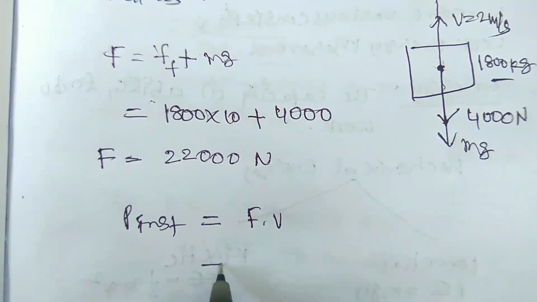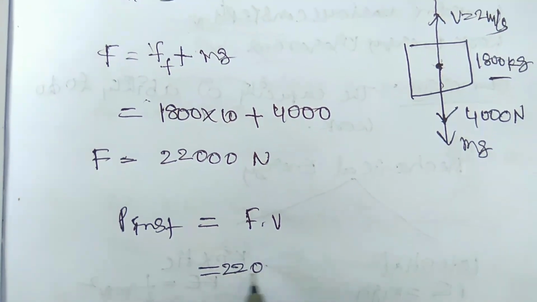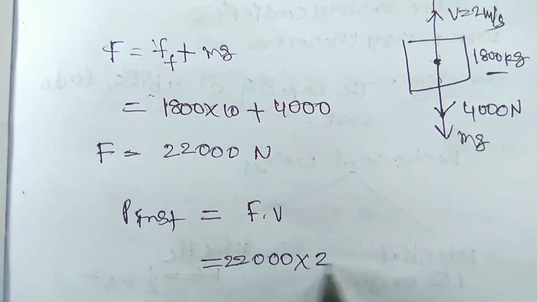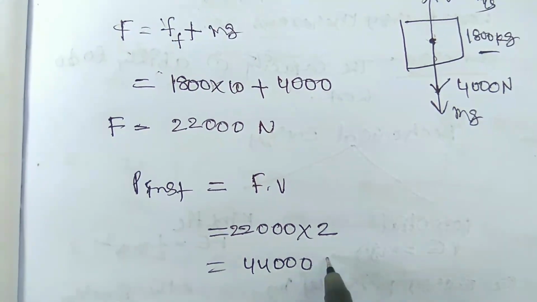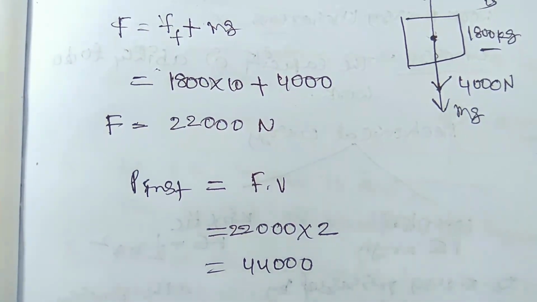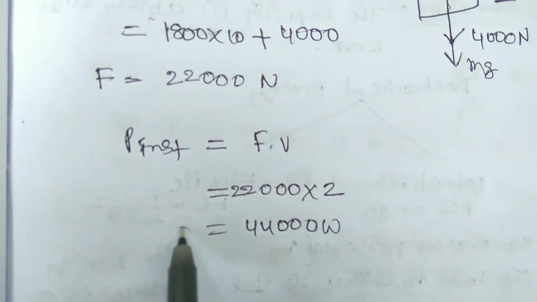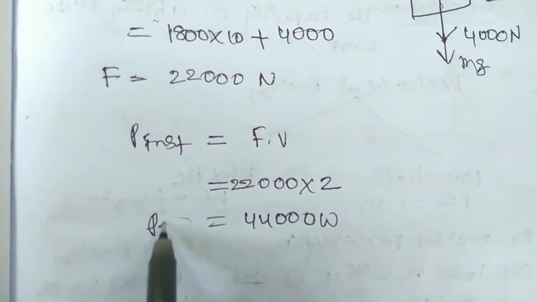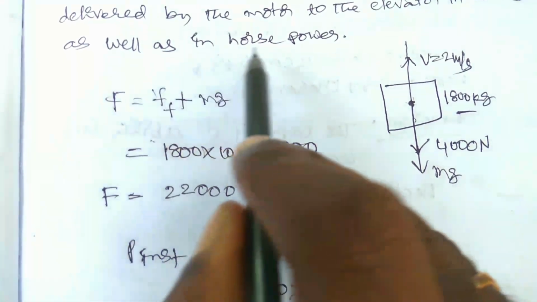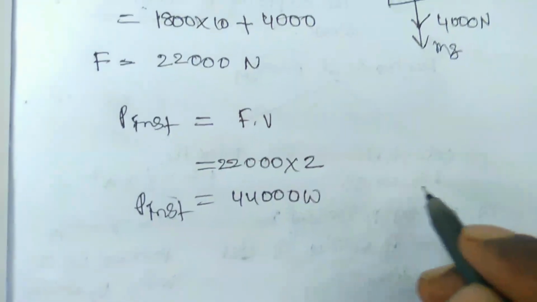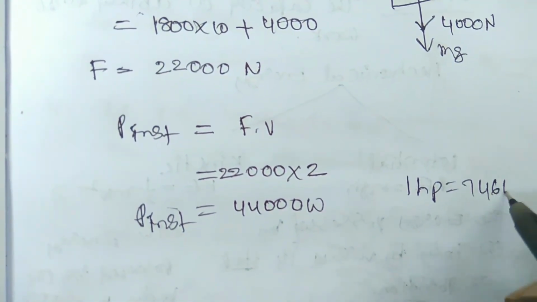Okay, so F is equal to 22,000 into 2, so it is equal to 44,000. What is that? The instantaneous power, it is equal to watts. So P instant is in watts, and they can also ask us in horsepower. Already you know that 1 HP is equal to 746 watts.